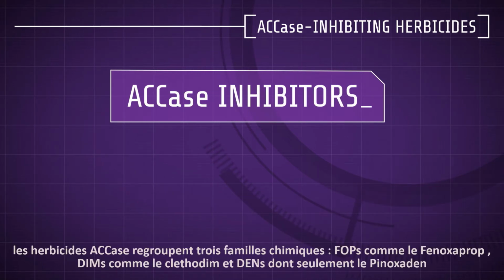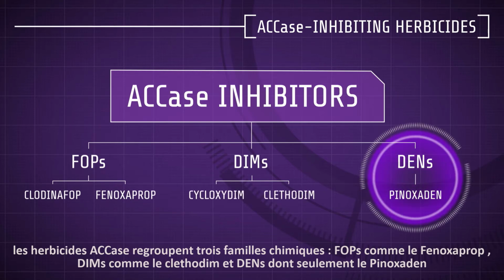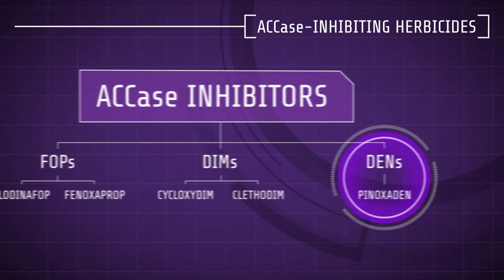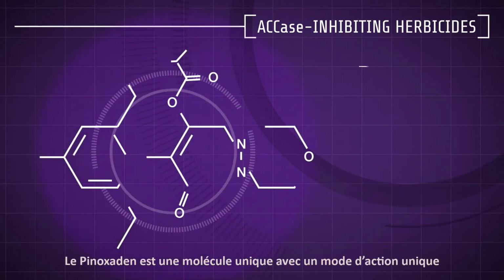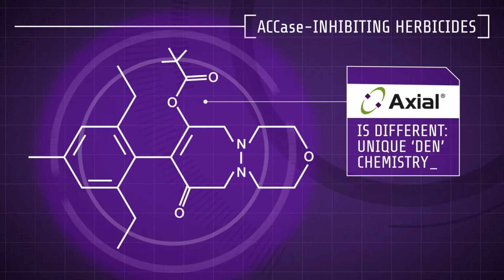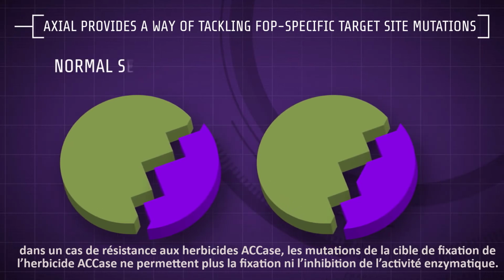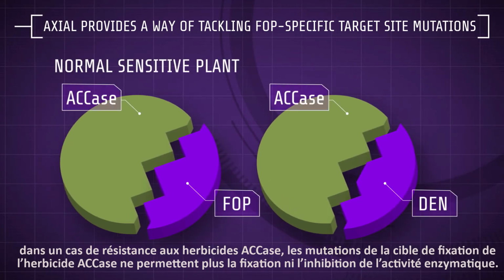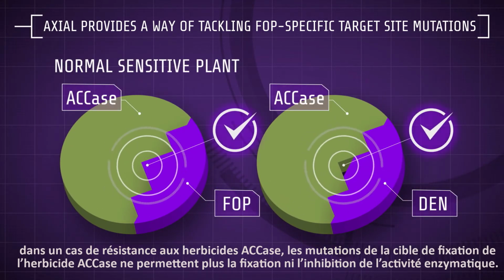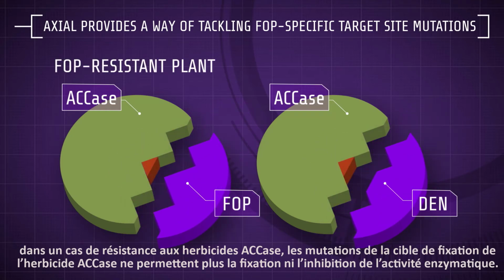ACCase herbicides include three groups of chemistry: FOPs, such as fenoxaprop, DIMs, such as clethodim, and DENs, which includes only pinoxaden. Pinoxaden is a unique molecule with a unique mode of action. In the case of ACCase herbicide resistance, mutations in the herbicide binding site of ACCase again mean the herbicide can no longer bind and inhibit its activity.